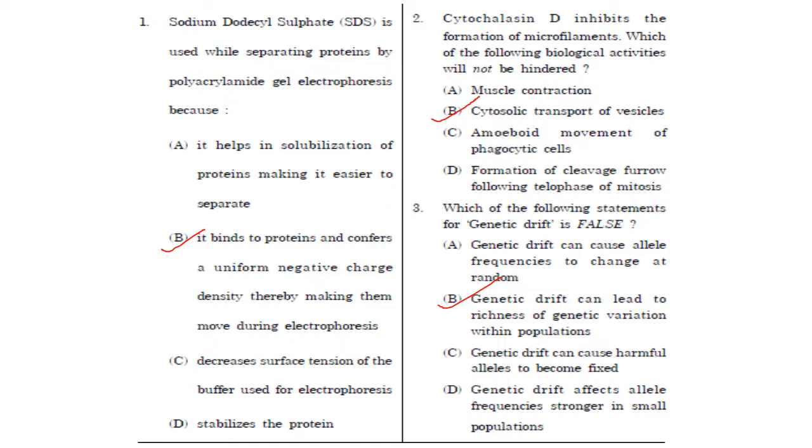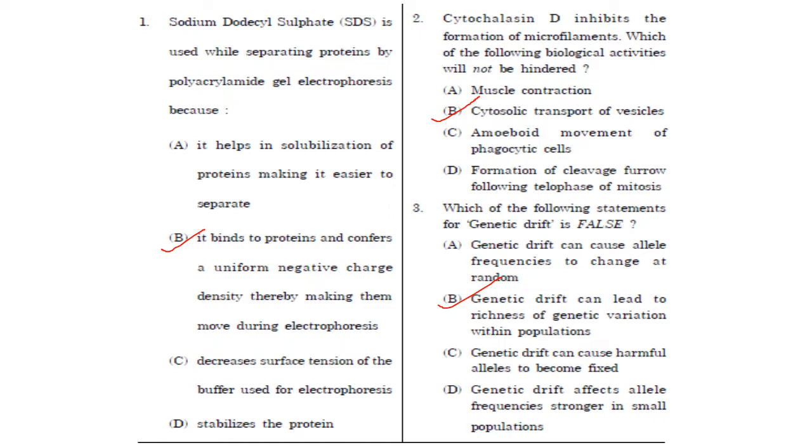Then next one, cytochalasin D inhibits the formation of microfilaments. Which of the following biological activities will not be hindered? Muscle contraction, cytosolic transport of vesicles. Cytosolic transport of vesicles is through microtubules and not microfilaments. So option B will not be hindered. Amoeboid movement, phagocytic cell formation and cleavage furrow formation following telophase of mitosis.